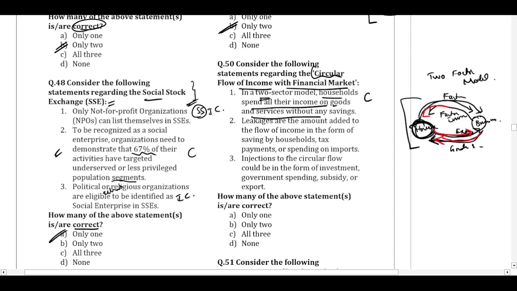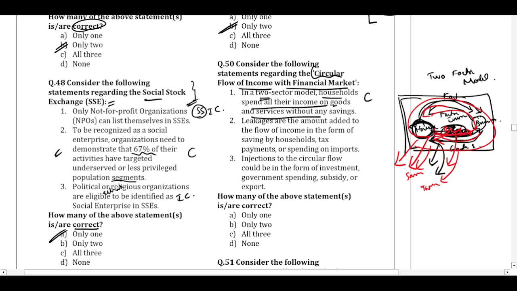Leakages are the amounts added to the flow of income in the form of savings by the households, tax payments, or spending on import. So from this economy, if I remove the taxes, if the household removes the savings, instead of spending all the amount, if it takes away a certain amount and puts it in the form of savings. So now what is happening? From the overall economy, a certain amount is coming aside in the form of savings. Say if the government takes away some portion as taxes, what is happening? Instead of the money getting circulated here, a certain part is getting leaked from the overall capital flow or money flow in the economy. So those are the leakages from the economy.